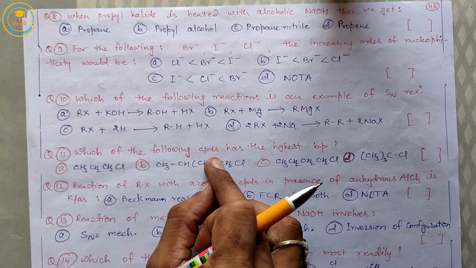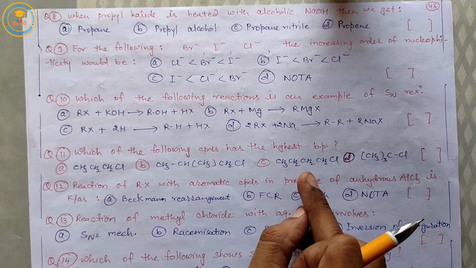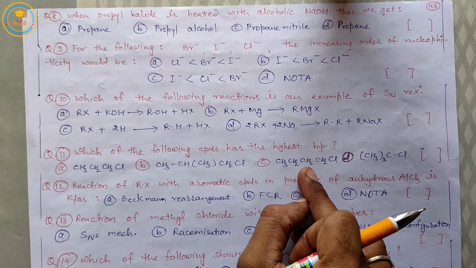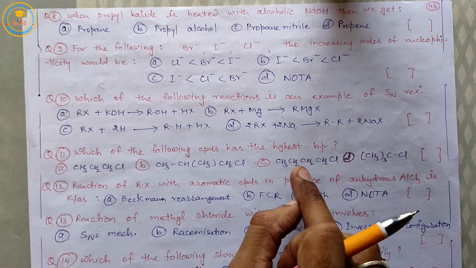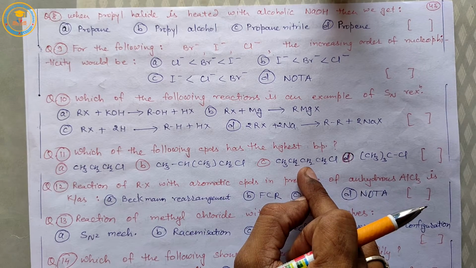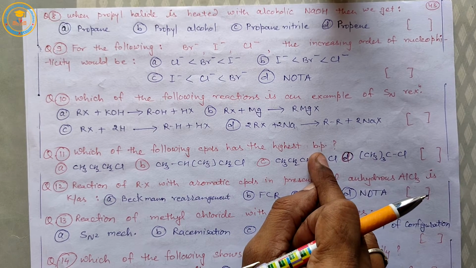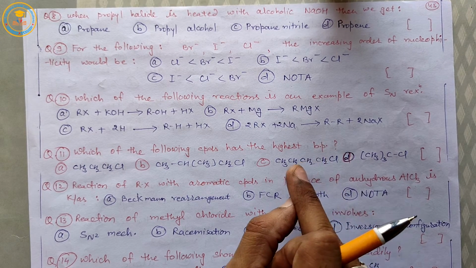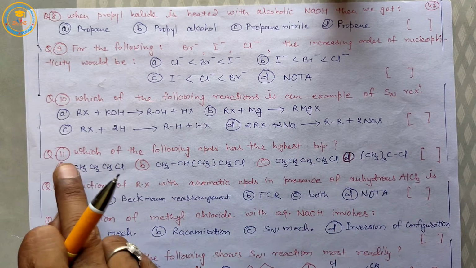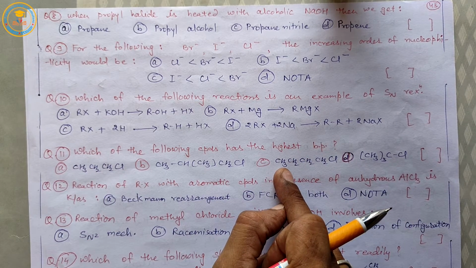Very important question. Solution is 1-chlorobutane because its molar mass is high, and boiling point is directly proportional to molar mass. So the solution is C, 1-chlorobutane.